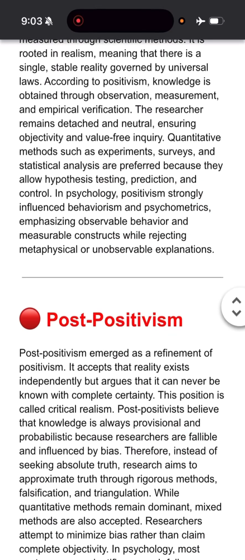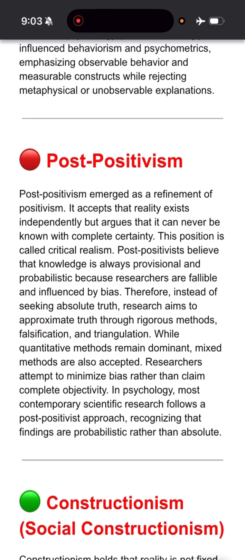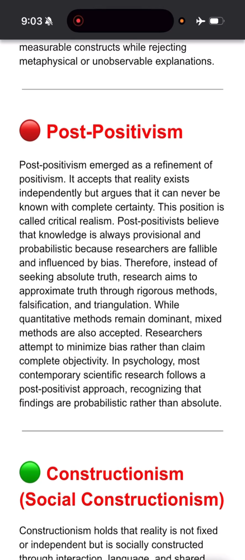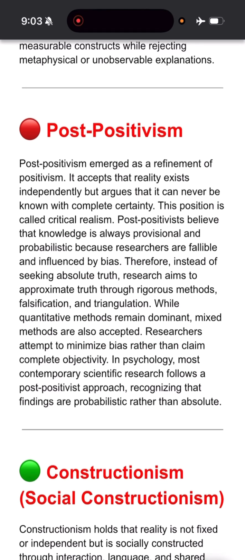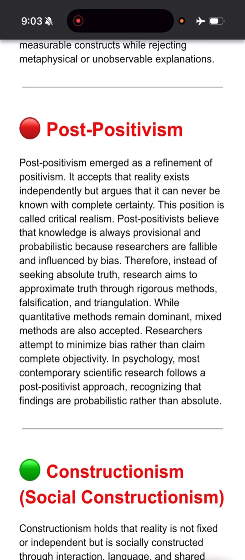Now let us look at post-positivism. What is post-positivism? Post-positivism is a refinement, a modification of positivism. What did positivism believe, and what has been refined? Look, positivism believed that there is a single stable reality and that knowledge is certain. But here it says no, reality can never be known with complete certainty. That is why the realism followed here is critical realism. Critical realism means knowledge can never be known with complete certainty, right?